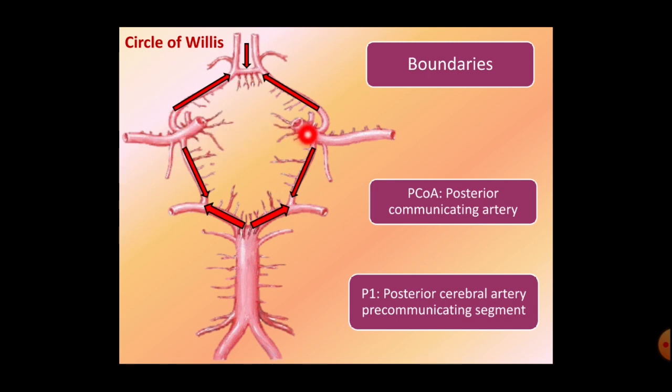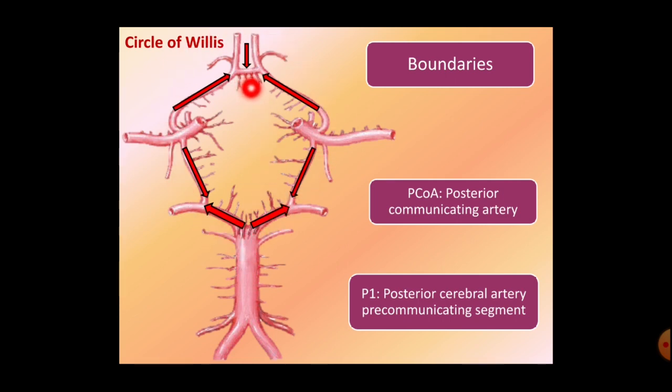On either corner of the circle of Willis, here at the lateral corner, this is the internal carotid artery. The internal carotid artery terminates here, and its branches take part in the formation of the circle of Willis. But note that this is the middle cerebral artery, and the middle cerebral artery doesn't contribute in the formation of the circle of Willis. At the posterior corner, there is the basilar artery. Okay, so here this is the circle of Willis.